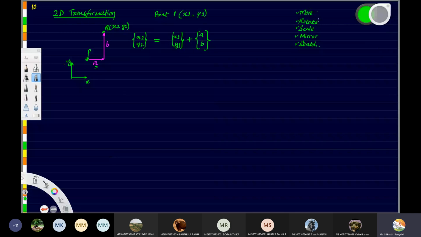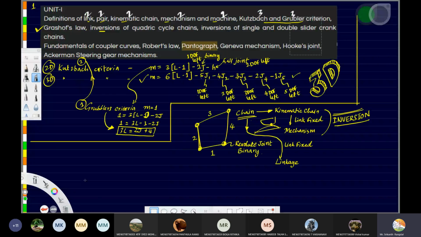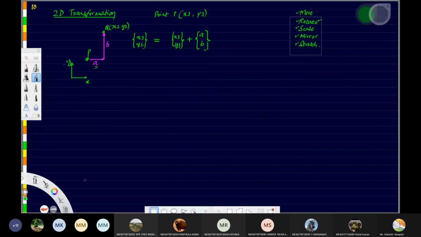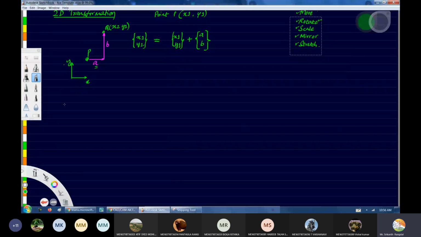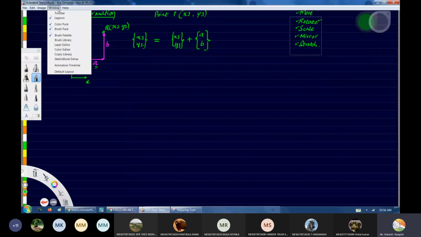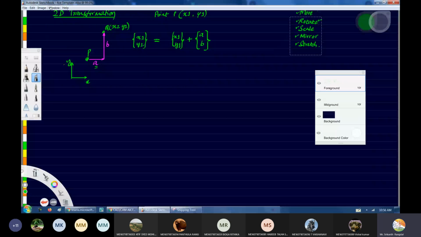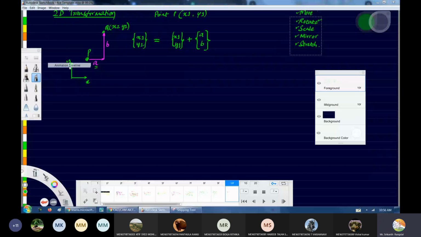Next, let us talk about rotate. Rotate is slightly complicated. Fine. So let me take this to the next. Wow. And it's over. Right. Okay. So I have to add some more layers to this. Just 2 minutes. Layer. Animation timeline. Yes.